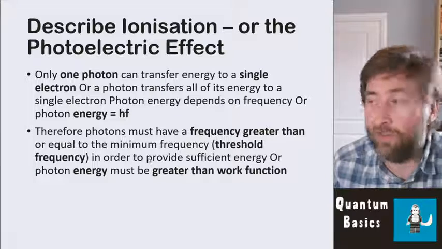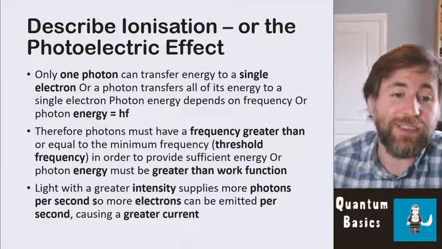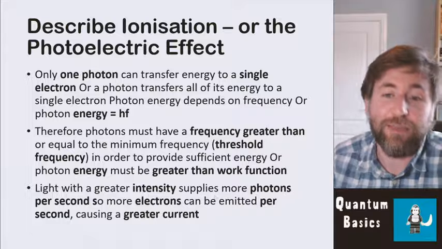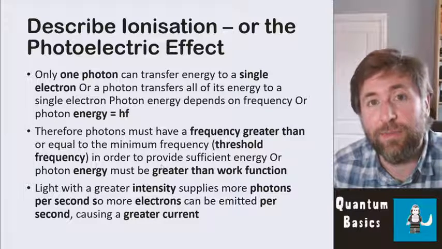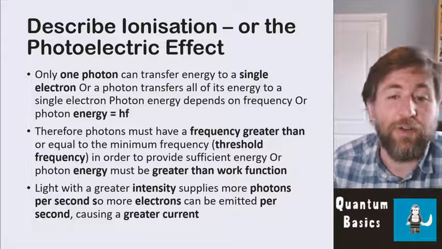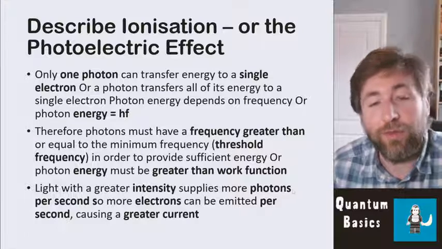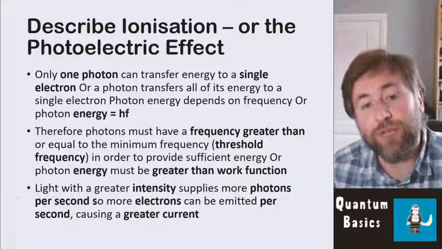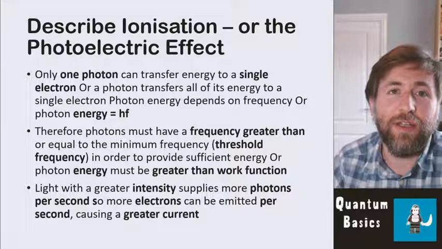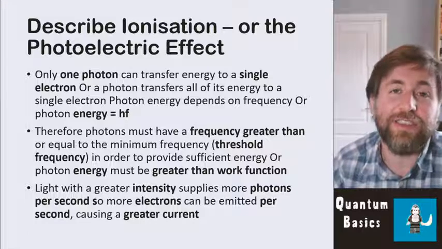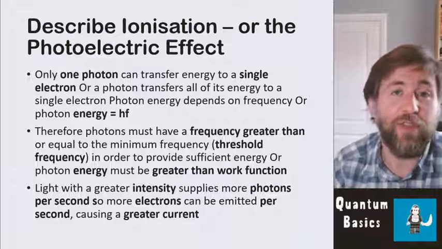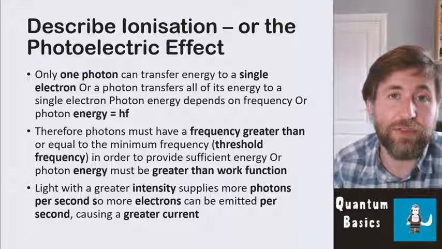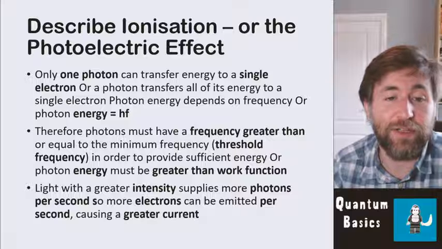Say that in full. Now, what happens in the photoelectric effect is that light with a greater intensity supplies more photons per second, so more electrons are released, okay? So there's a higher rate of electrons being released. That's that per second bit. More photons per second, more electrons per second, causing a greater current. And the key observation in the photoelectric effect is that for greater intensities of light, which is below the threshold frequencies, you don't get any released photoelectrons, you don't get any emitted electrons from the surface.